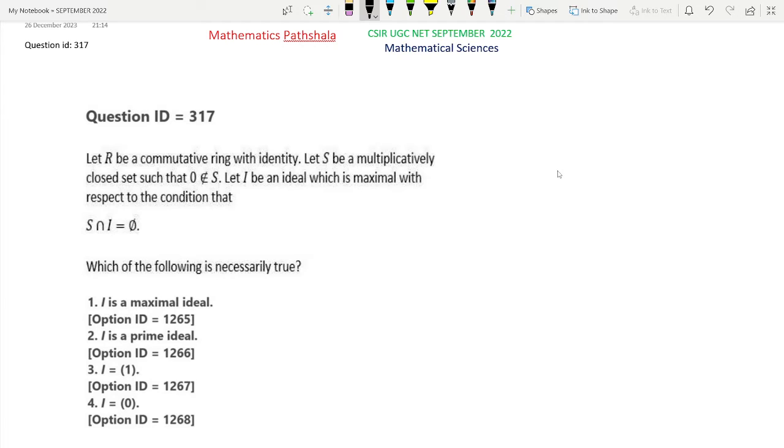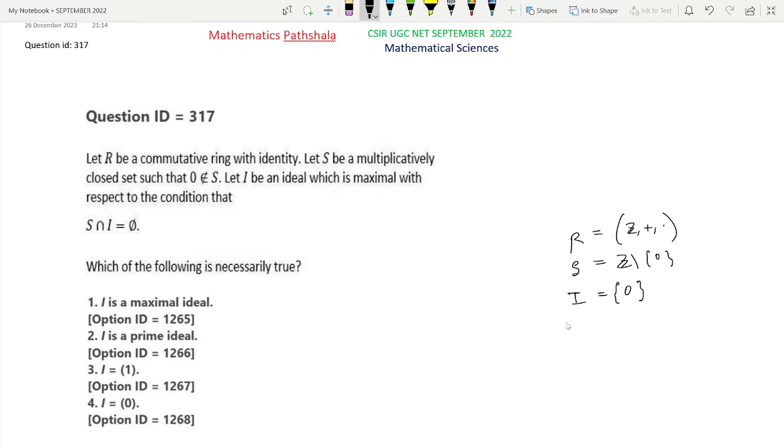So for this, first, if we take the ring R equal to Z, with usual addition and usual multiplication, and if we take S equal to Z minus singleton 0 here, then clearly S will be a multiplicatively closed set and 0 does not belong to S. Here if we take I equal to singleton 0, then the given condition is satisfied because I is a maximal ideal with respect to this condition, S intersection I equal to phi.